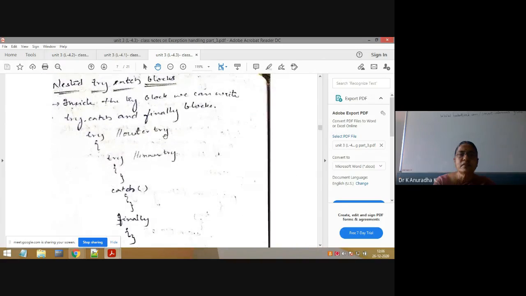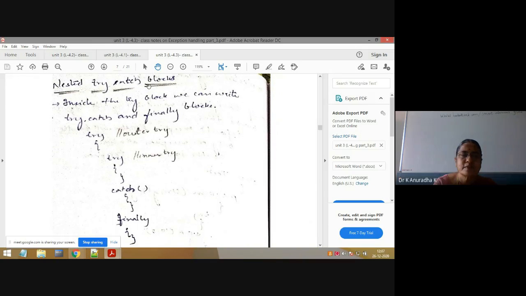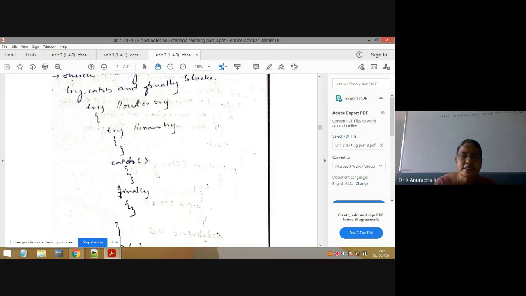Next. Nested try catch blocks means inside one try, again we can write a try catch block. So this concept is nothing but nested try catch blocks. Again I am repeating, inside the try block we can write try, catch and finally. Okay, now I will explain the program. So the syntax is like this.